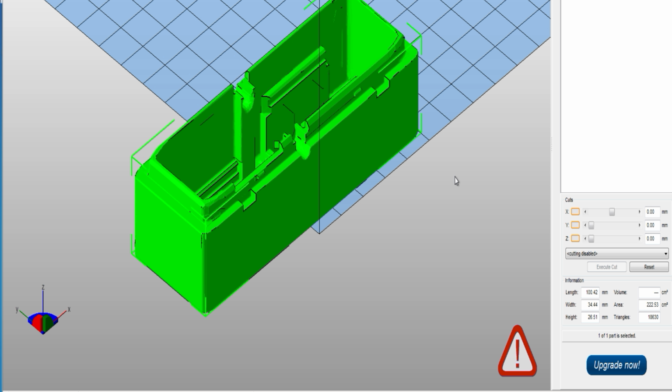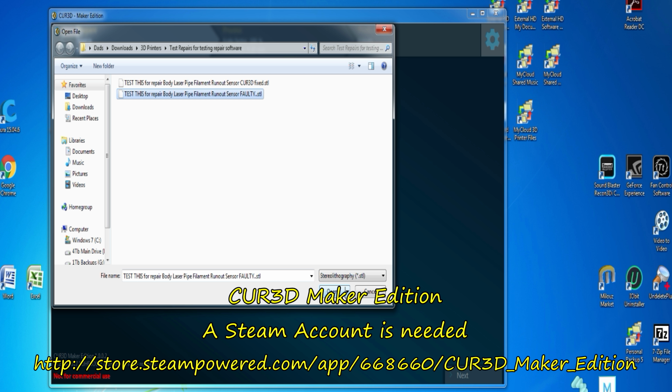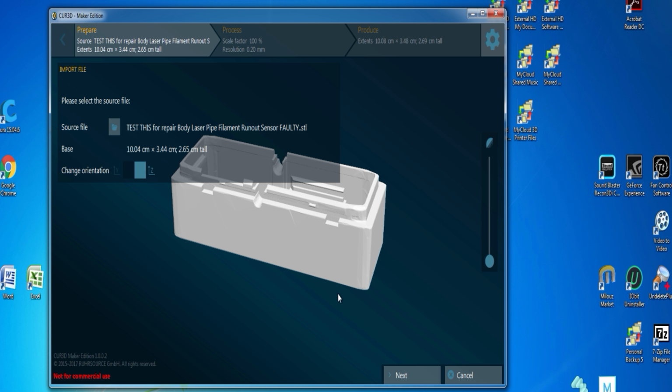So this is the software. Now you need a Steam account for this. So click on here to get the source file. This is a faulty one. See, I have already fixed it, but I'll show you the repair.